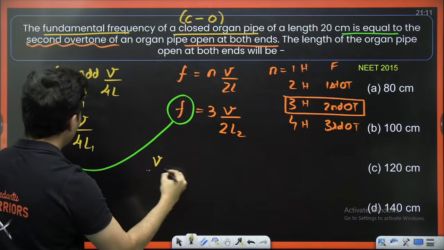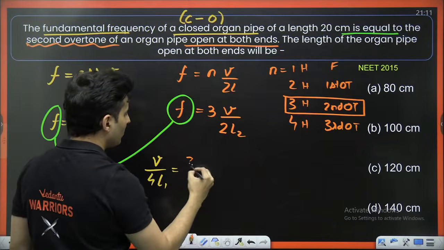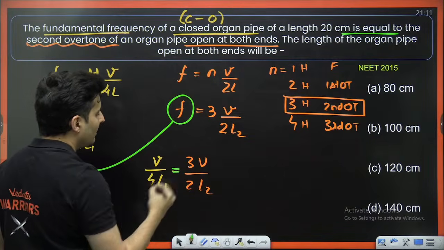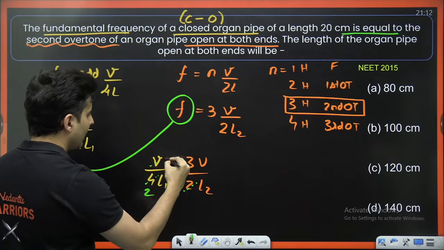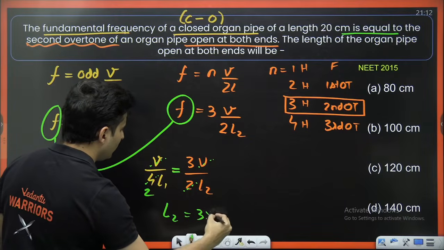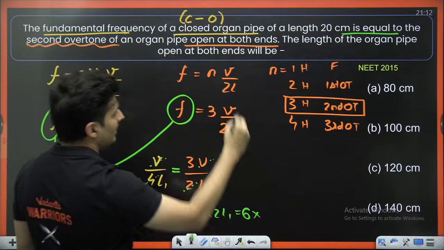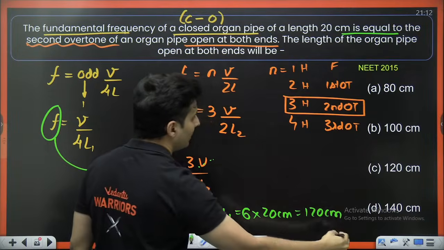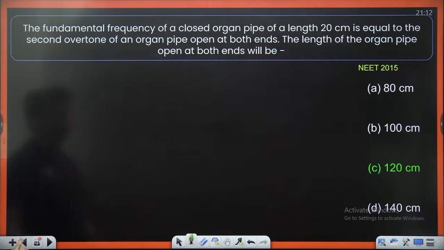That means V by 4L1 will be equal to 3V by 2 times L2. The 2 cancels with the 4, which becomes 2, and V cancels with V. So L2 will be 3 into 2L1, so it will be 6 times L1. Length 1 is 20 centimeters, so this will be 120 centimeters, which is option C. Yes, it is correct.